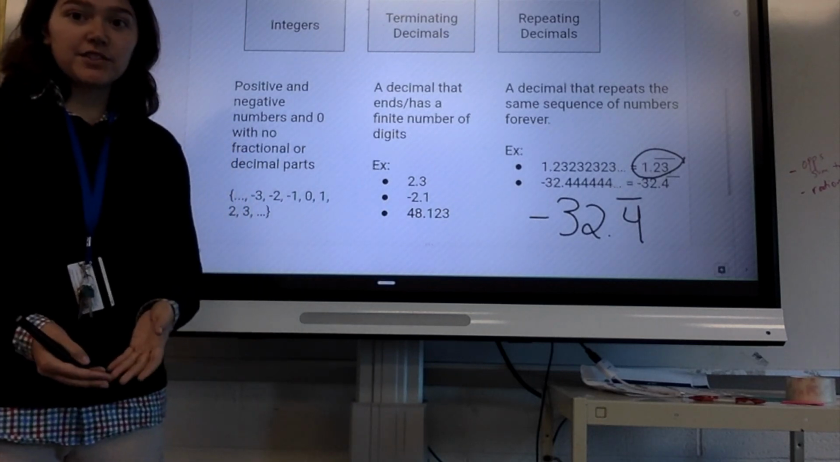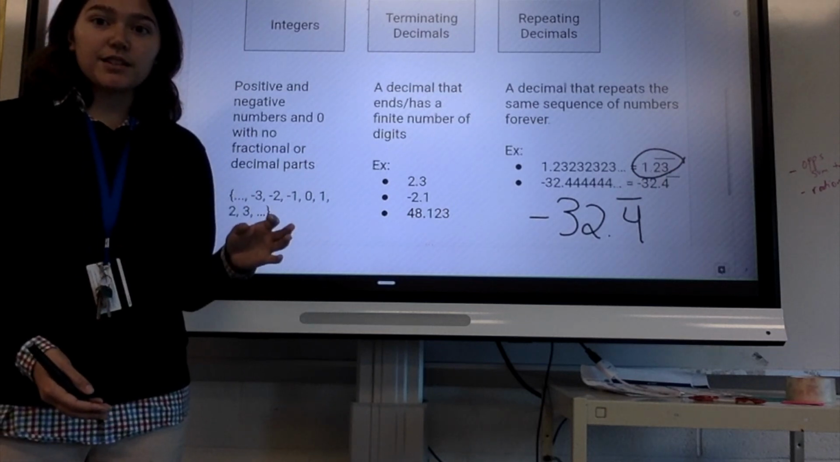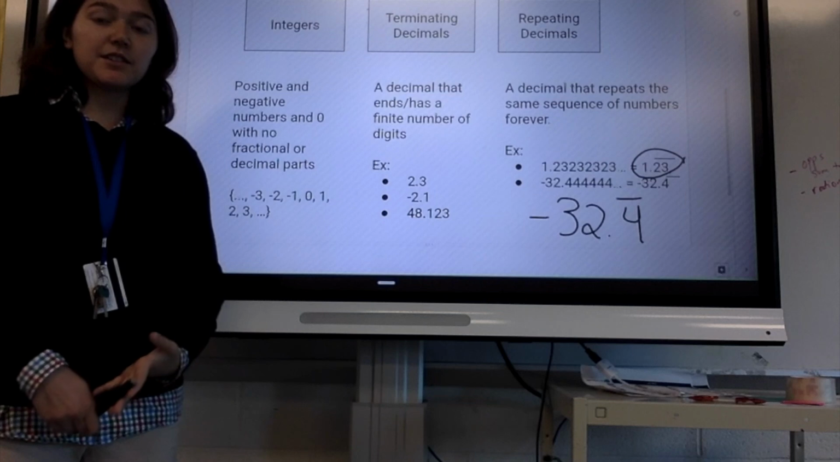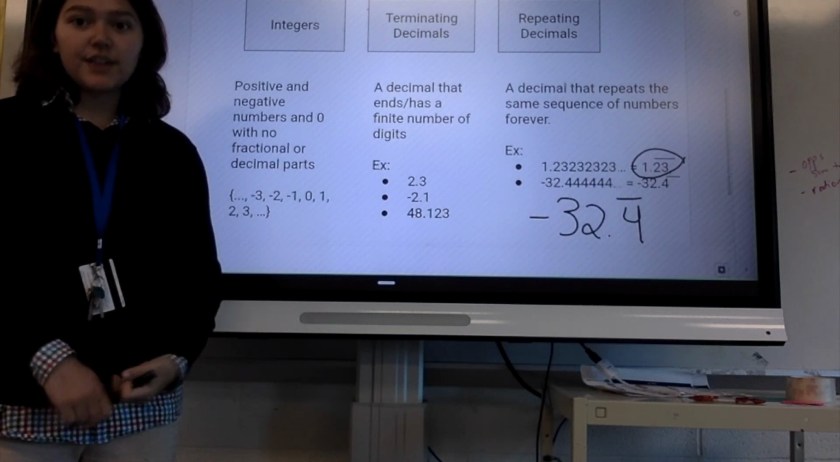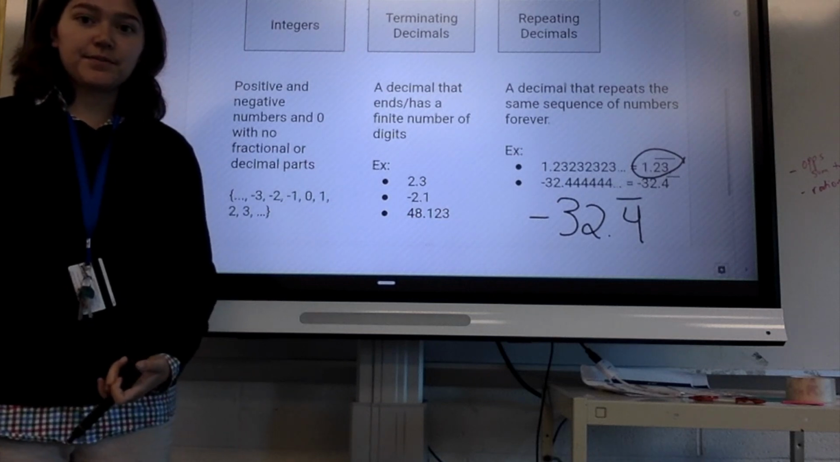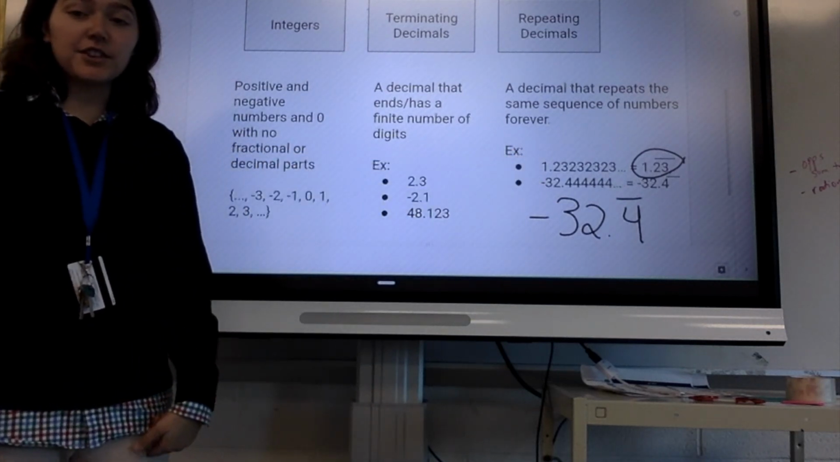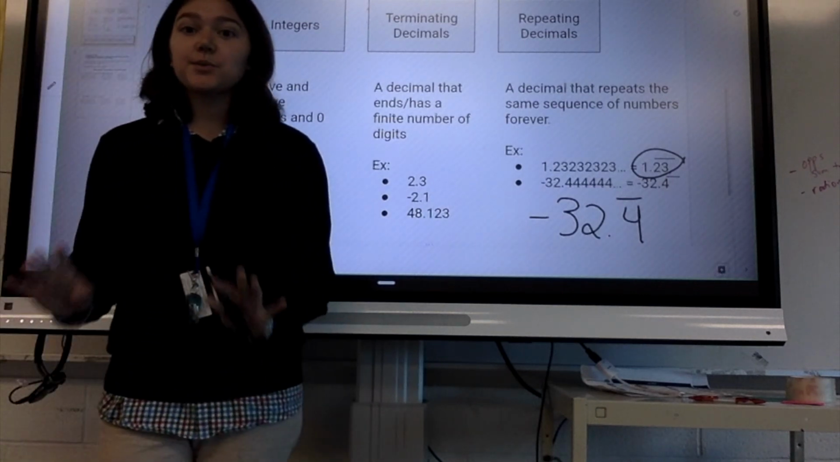That might be a question you see on the quiz on Friday. You'll see a number, and it'll ask you, is this an integer? Is it a repeating decimal? Is it a terminating decimal? Is it rational or not rational? You should be able to answer those. These are the examples you had in your notes, so reference those if you need any help. Okay, so that's 1-2.